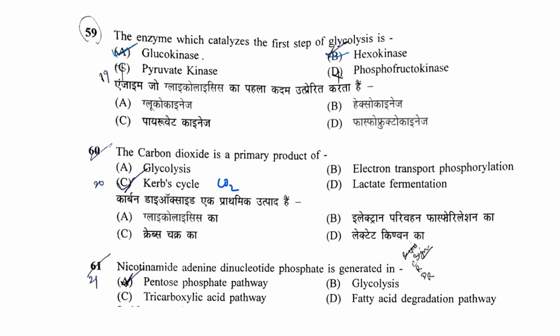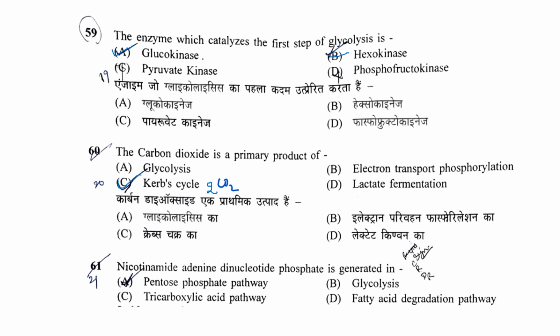Next question, the carbon dioxide is the primary product of. So it is the Krebs cycle where two CO2 molecules are released. In glycolysis, the 6 carbon compound glucose is converted to two 3 carbon pyruvate molecules, so there is no release of CO2. Similarly in ETC, the electron transport chain or oxidative phosphorylation, there is just movement of electrons and generation of water. So in all these, there's no release of CO2. It is the Krebs cycle. In one Krebs cycle, two CO2 molecules are lost.